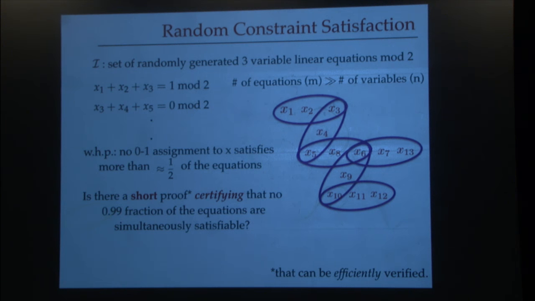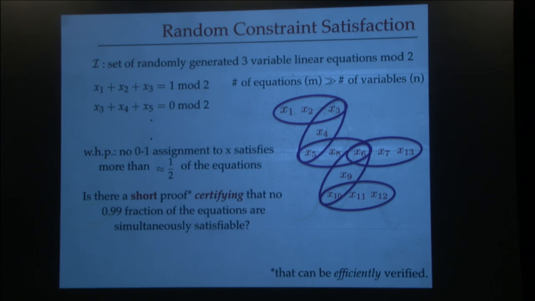It is about random constraint satisfaction problems. I'm going to give you an example here. Suppose I give you a set of randomly generated 3 variable linear equations modulo 2. What does that mean? Well, let's say I have n variables. They are supposed to take Boolean values, 0 or 1, and I generate equations as follows. I draw random 3-tuples of these variables, and let's say I drew 1, 2, 3, then I write the constraint x1 + x2 + x3. I choose the right hand side 0 or 1, again uniformly at random, so let's say 1, and I write the constraint that this equation should hold mod 2. Okay? And I generate, let's say, m such constraints independently.